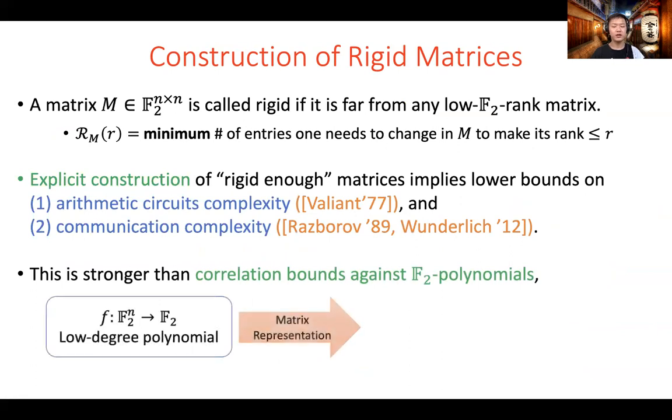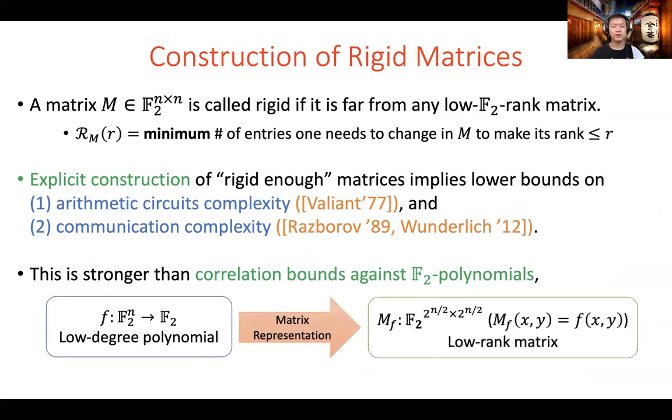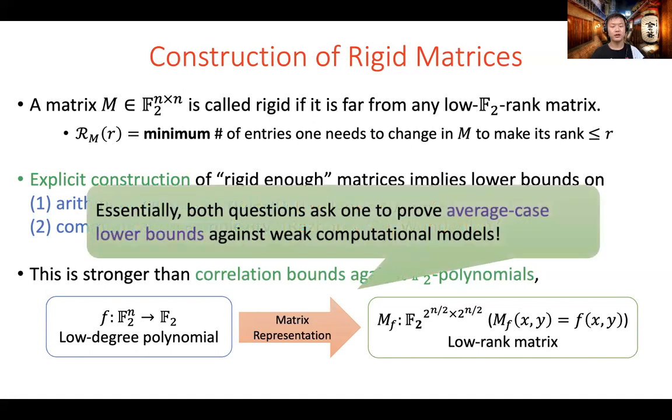For an n-bit Boolean function f, we can take its matrix representation M sub f. M sub f is a 2 to the n over 2 by 2 to the n over 2 matrix where M sub f of x,y equals f of xy. One can show that if f is low degree, then the matrix representation of f is a low-rank matrix. So if a matrix is far away from being low-rank, then its corresponding function must have low correlation with low-degree polynomials. In the language of circuit complexity, both questions ask one to prove some average case lower bounds against weak computational models.